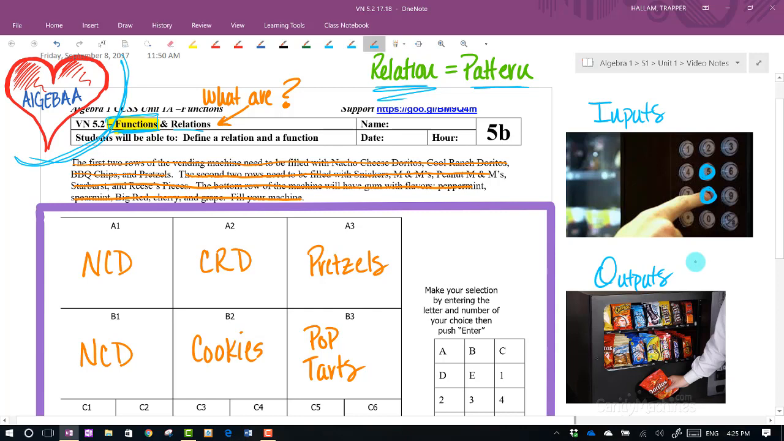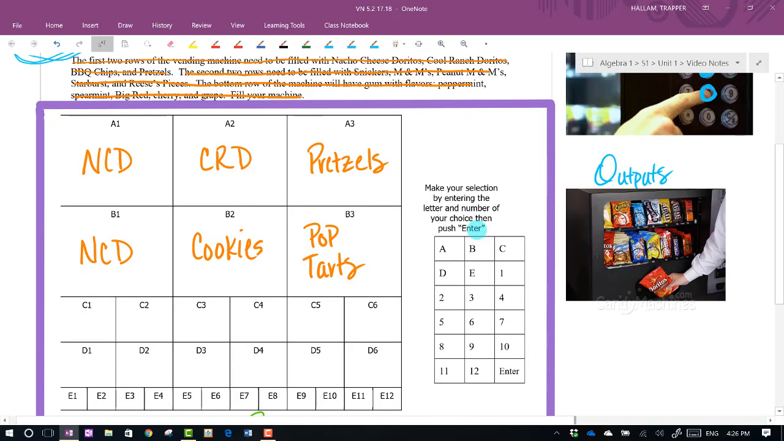For us from the vending machine, I press a button and an output comes out, and that's a snack. Inputs go in, outputs come out. See why I'm using a vending machine? Kind of makes sense. So if we look at this particular vending machine, let's just take a minute to check it out.